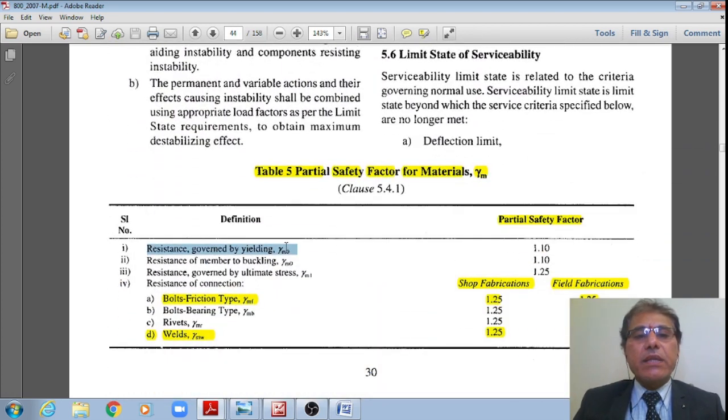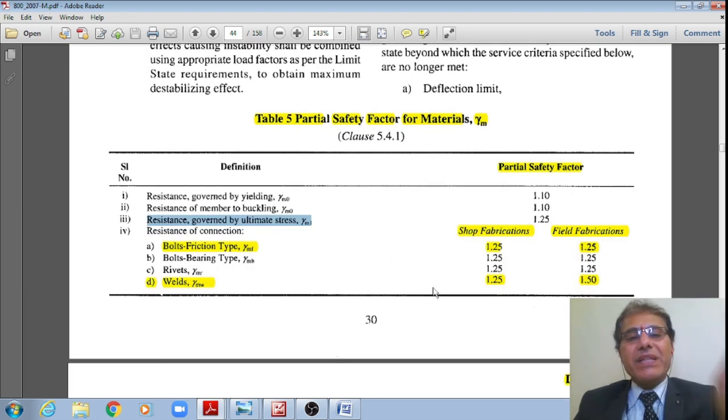Just now we have seen that the partial safety factor governed by yielding, gamma m0, is equal to 1.1, as well as the partial safety factor governed by the ultimate stress, gamma m1, is equal to 1.25 for the steel. Whereas for the bolts, the bearing bolts, right? Gamma mb.